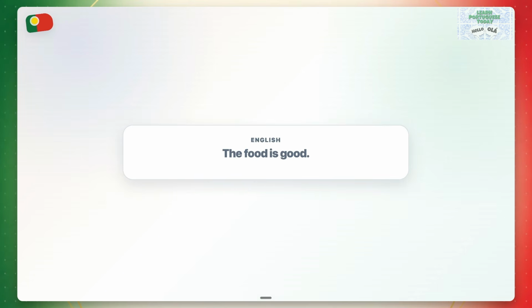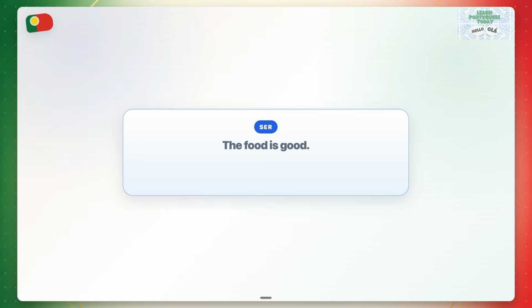The food is good. Do you mean food in general or this meal right now? The food is good. A comida é boa. This sentence describes the food generally.